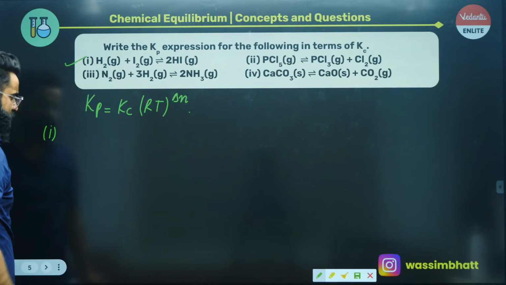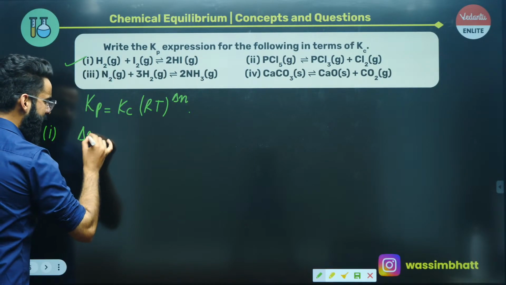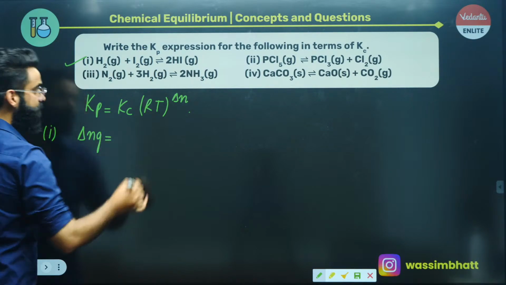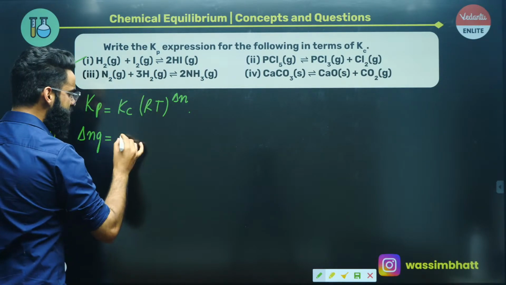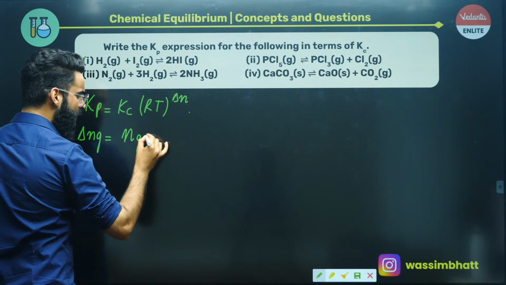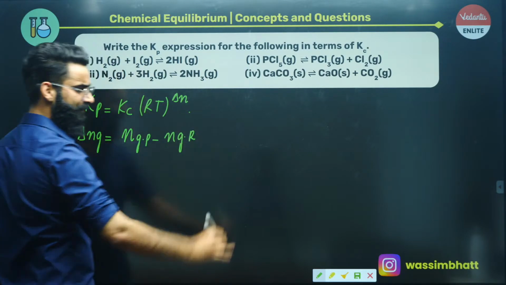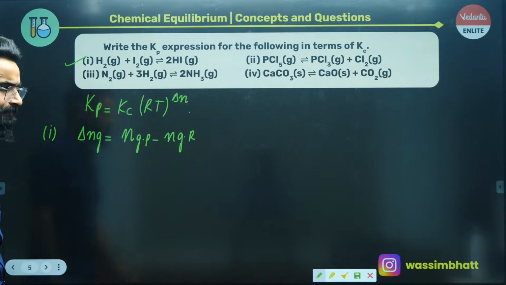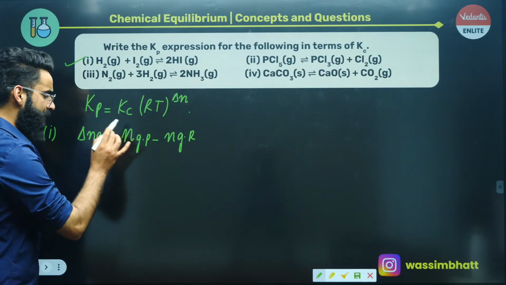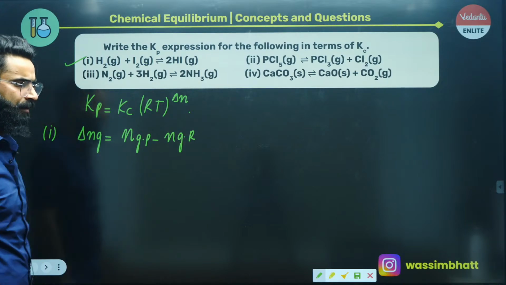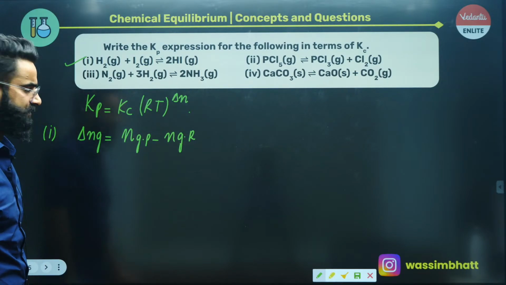Let me quickly show you how to calculate delta Ng for the reaction. Delta Ng is always equal to number of moles of gaseous products minus number of moles of gaseous reactants. This is something I would want you guys to know first of all.